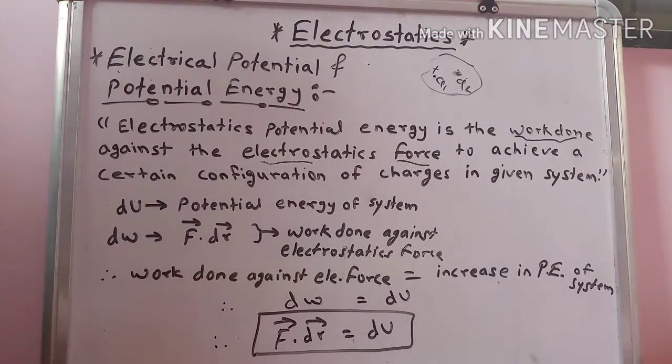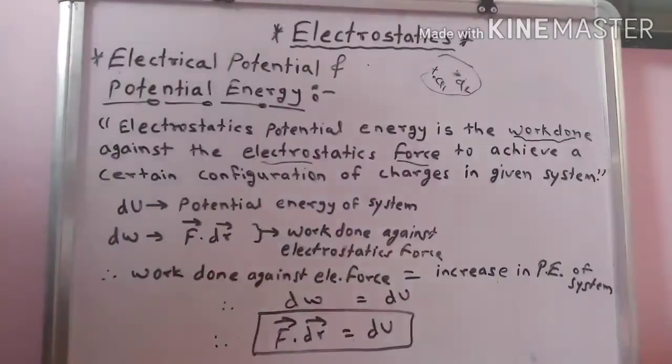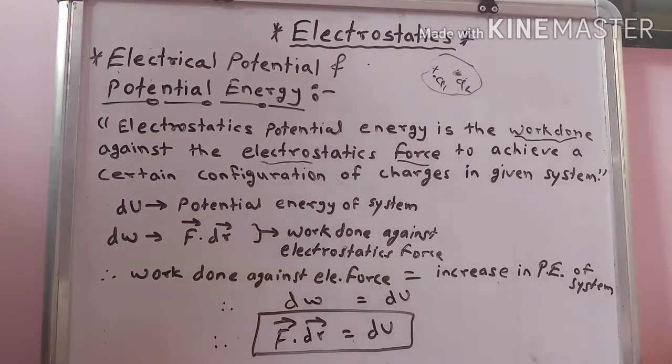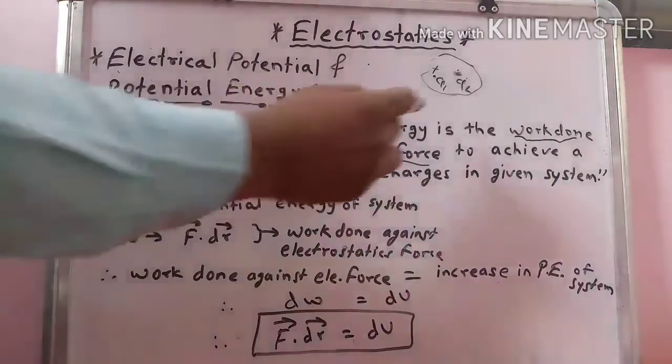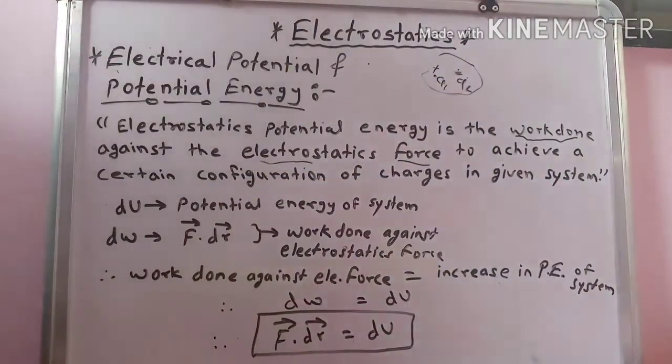Since every system tries to attain the lowest potential energy, work is always required to change the configuration. We know that like charges repel and unlike charges attract each other.